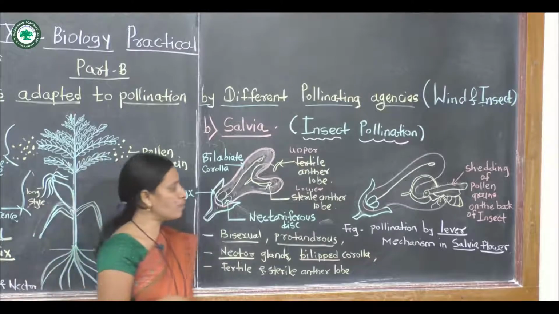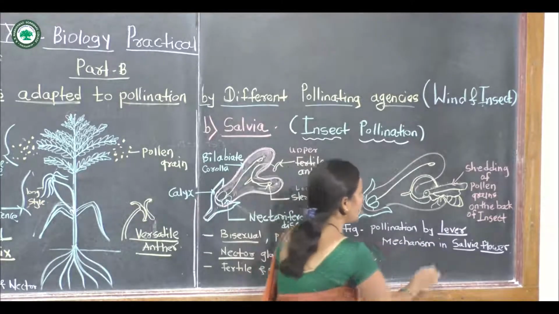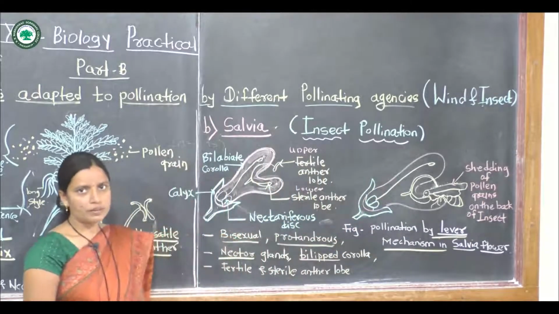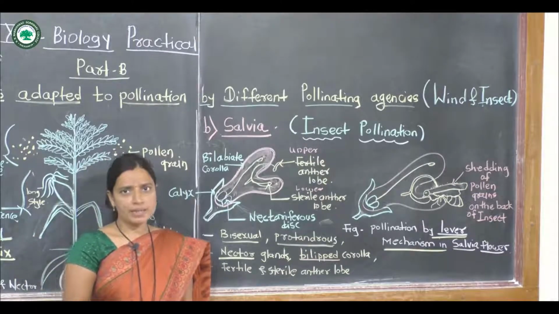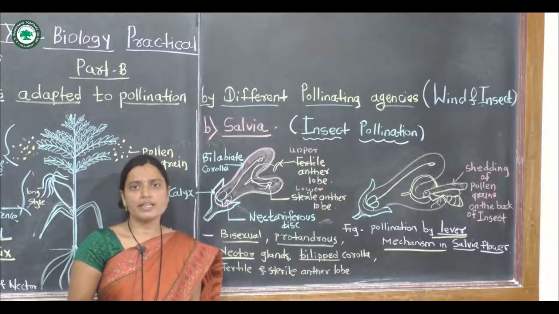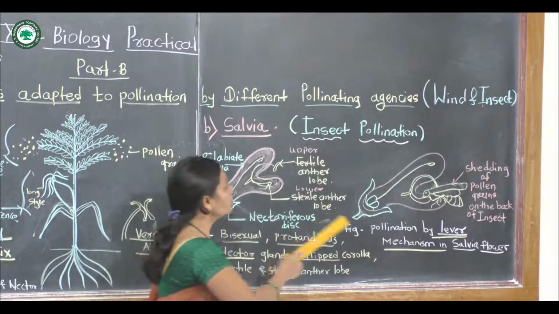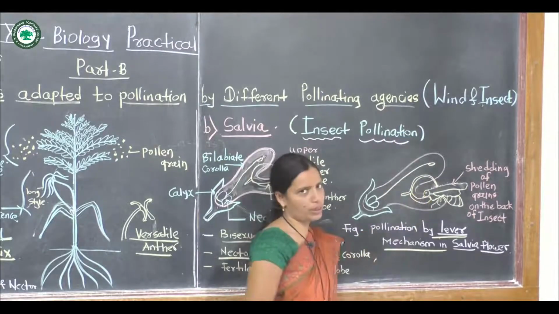In salvia, the most important characteristic, or most important mechanism, found in the salvia is called the lever mechanism. In salvia, the lever mechanism is found. Lever mechanism means that in this flower of salvia, the stamens are bifurcated, and the anthers are divided into two parts, sterile anther lobes and fertile anther lobes.